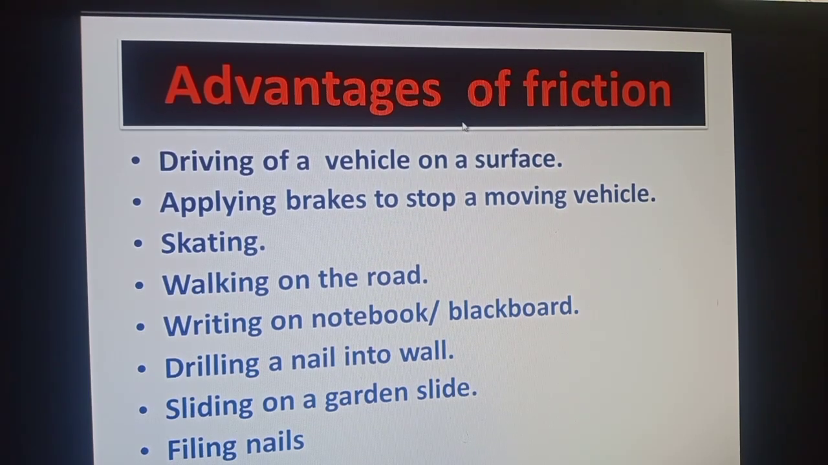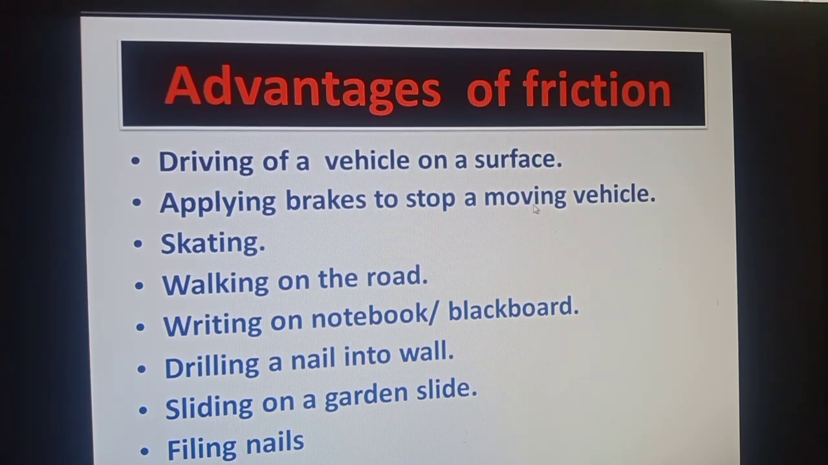For example, driving a vehicle on a surface. All types of motion that we observe around us are possible due to friction. When a vehicle's tires push the ground in the downward and backward direction, the ground pushes it back in the forward direction. If there is no friction, the grip of the tire on the road will weaken and the tire will slip. Motion will become difficult. So driving a vehicle is due to friction.